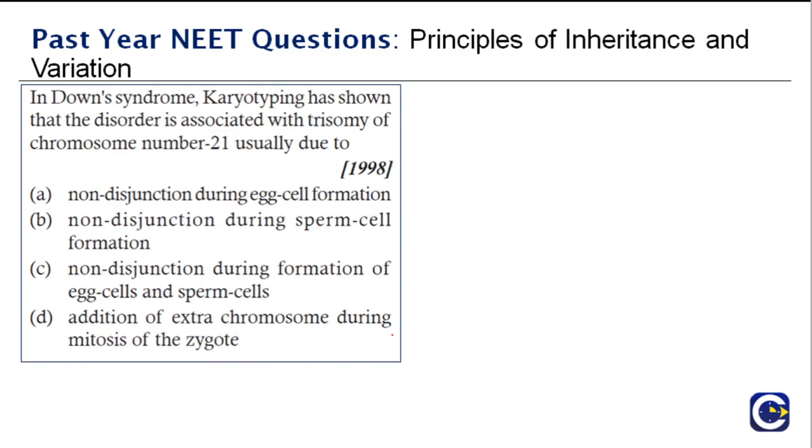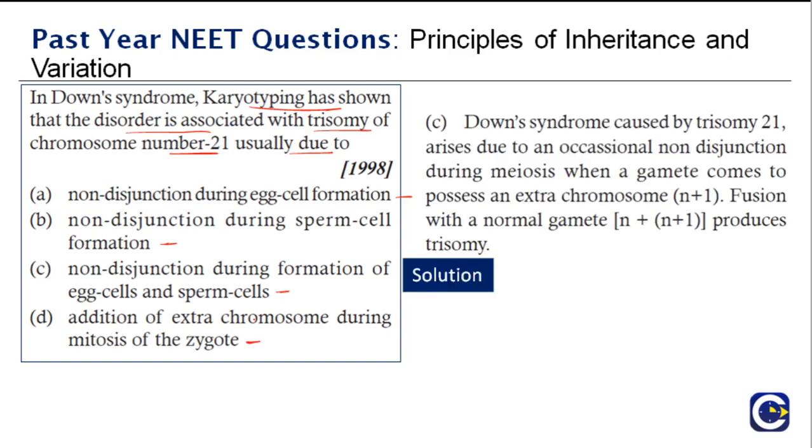In Down syndrome, karyotyping has shown that the disorder is associated with trisomy of chromosome number 21, usually due to: non-disjunction during egg cell formation, non-disjunction during sperm cell formation, non-disjunction during formation of egg cell and sperm cell, or addition of extra chromosome during mitosis of the zygote. They are giving you all the confusing options, but the right answer is C, non-disjunction during formation of egg cells and sperm cells.